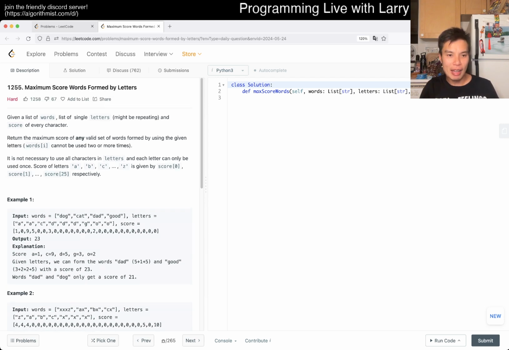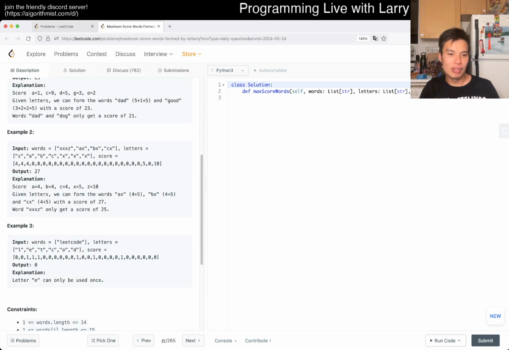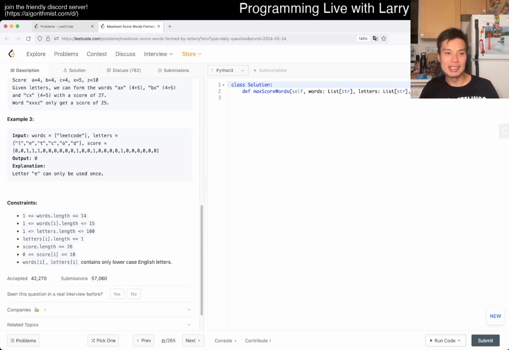So basically you have these letters, and you have these scores, and you have these words, right? And we're trying to figure out if we can use any number of combinations of words to maximize this, right?